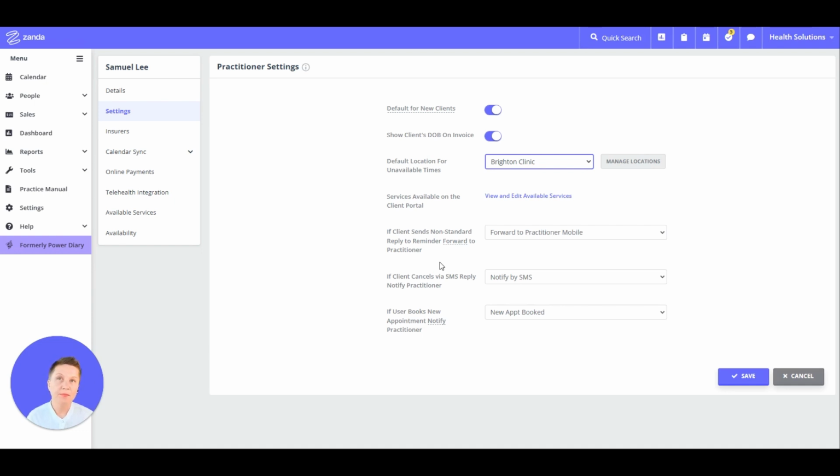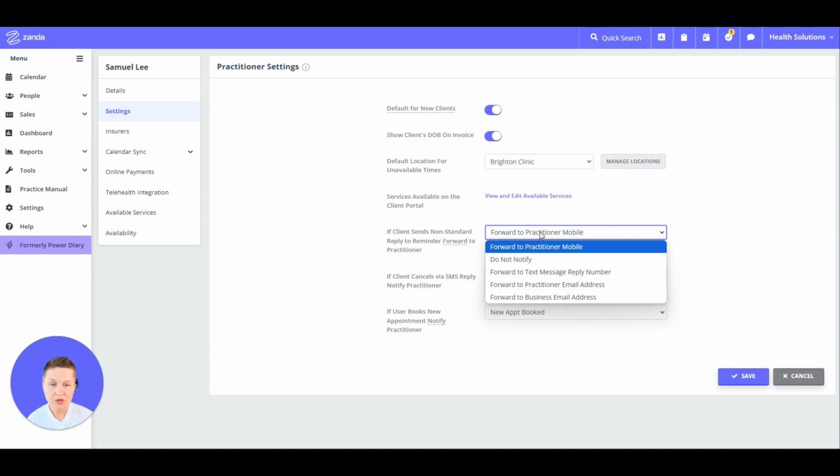So when your client replies to an SMS reminder about their appointment, and not just replies yes or no, but provides some non-standard information, like "Yes, but I am running late," or "No, but can you please reschedule me for 2 weeks ahead?" To notify your practitioner about that additional information, you can choose to forward that reply to your practitioner, and you have a choice how to forward that information.